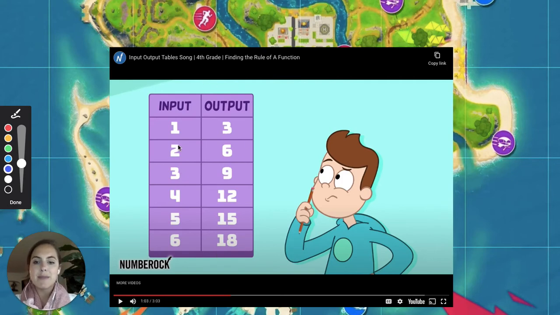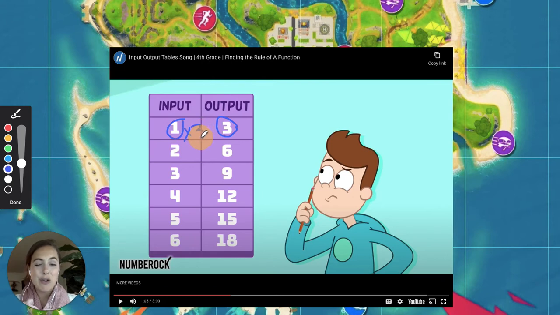So at first you might be thinking, oh, I know 1 plus 2 will give me 3. So the rule must be x plus 2. But let's try that. 2 plus 2, wait, that doesn't equal 6, so the rule cannot be plus 2. Now you have to think of what's another way you can get from 1 to 3. I know 1 times 3 will give me 3.